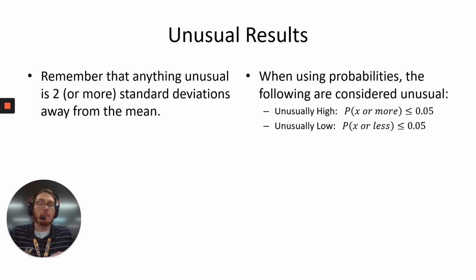And so when we look at probability, if you add up probabilities from wherever you're at to the end, an unusually high number would be whatever the probability of what you have plus all the rest of them is less than 5%, or what you have and everything less than you is 5%. It'll make more sense in the table format. The reason it can't be just that number itself is because once you get a bigger sample size and a bigger set of data, all the probabilities themselves would be unusual, but collectively they're probably not unusual. So that'll make a little bit more sense, I think, with our example.